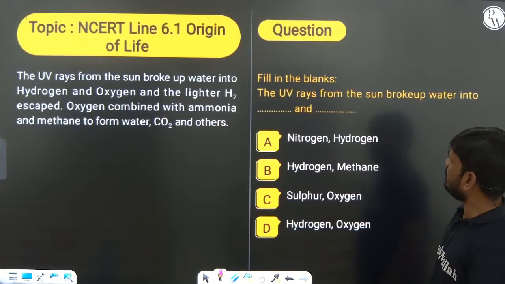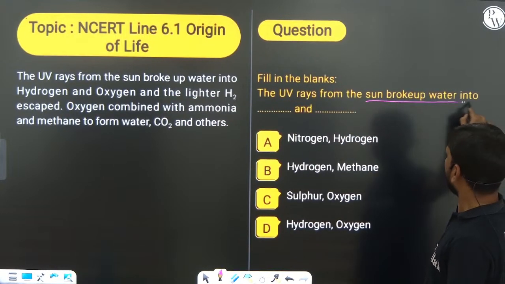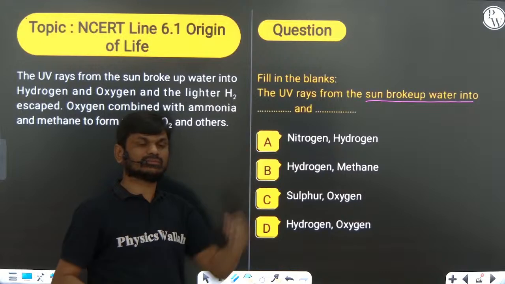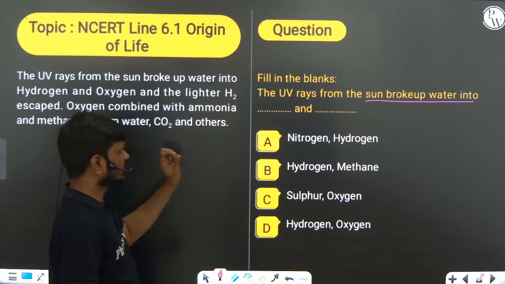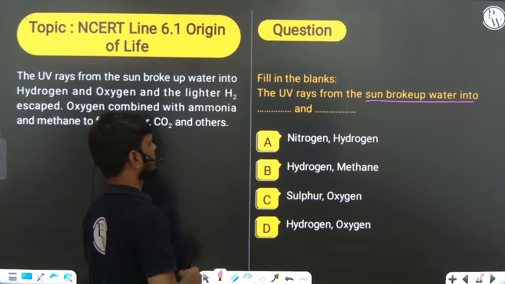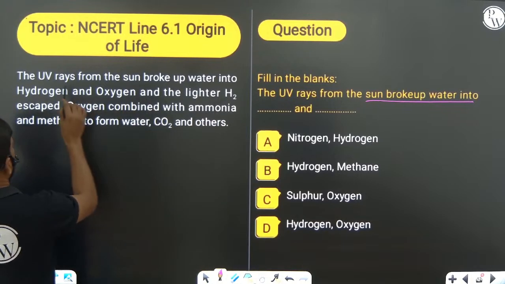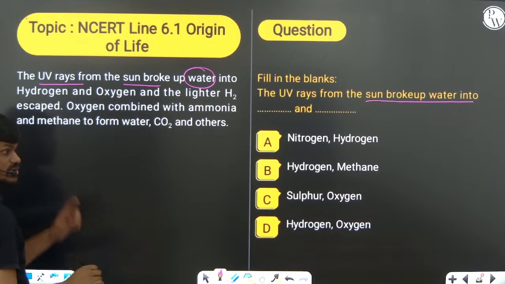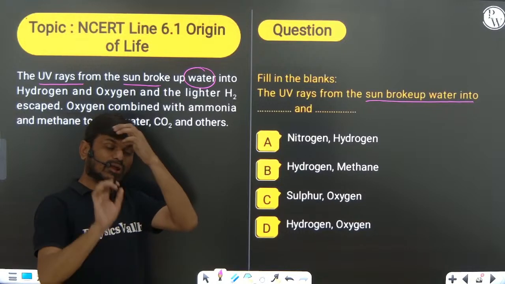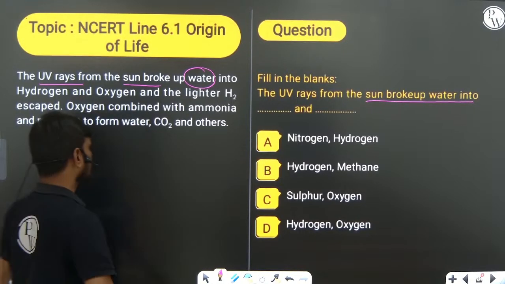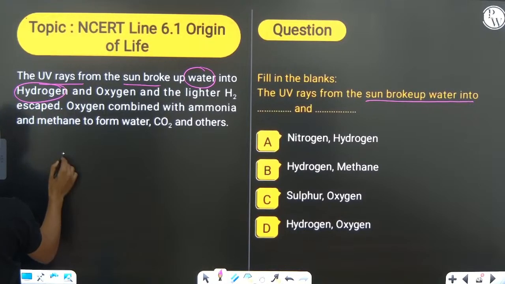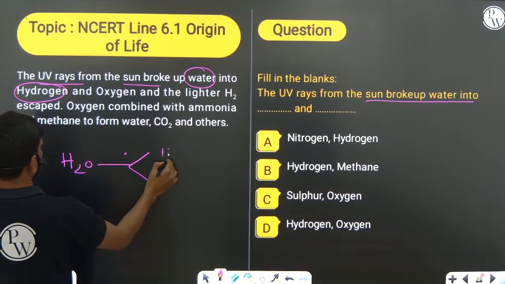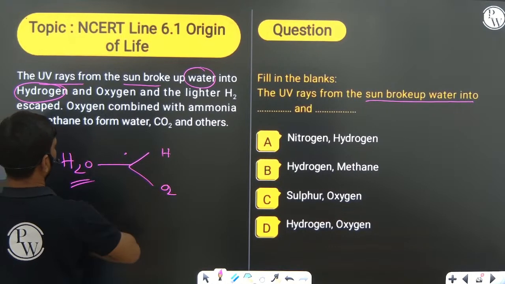Right? So now fill in the blanks. The UV rays from the sun broke water into dash and dash. So the UV rays are breaking which component? The water is the component that is broken into two components. What are those two components? Hydrogen and oxygen. Water is broken into hydrogen and oxygen.